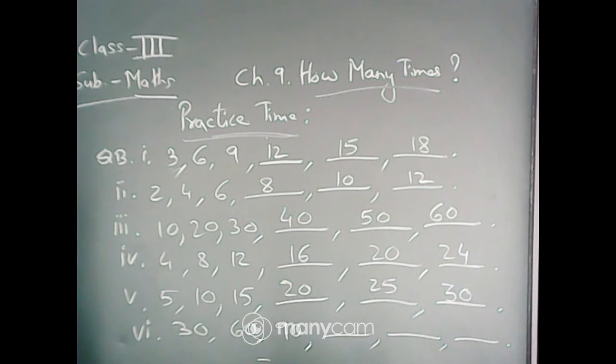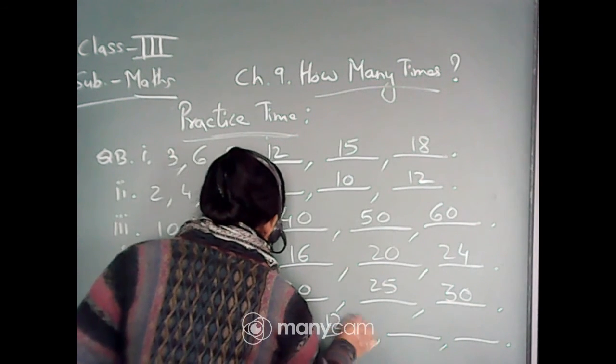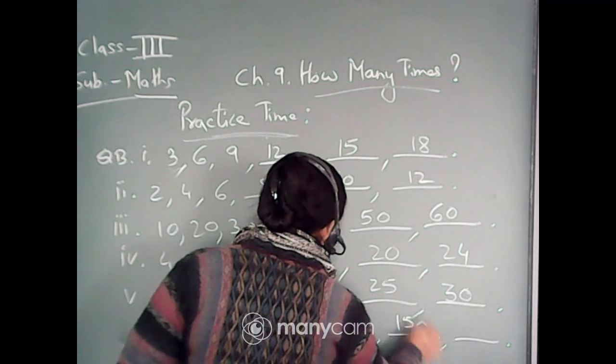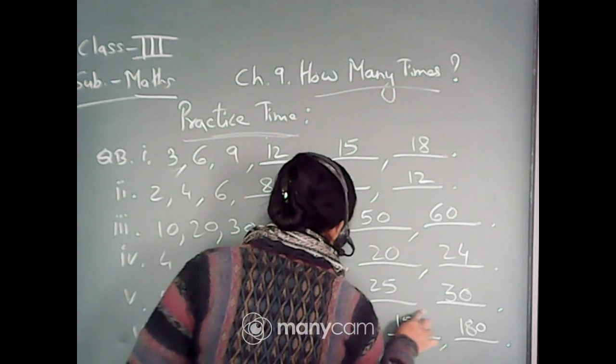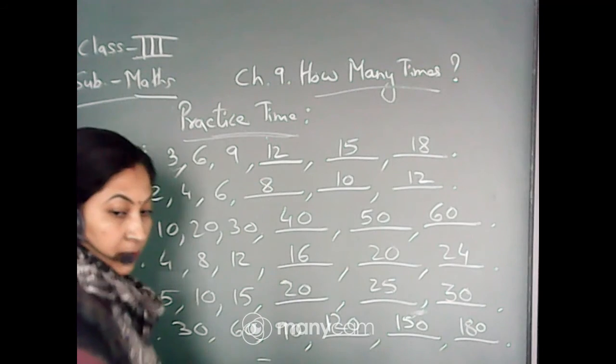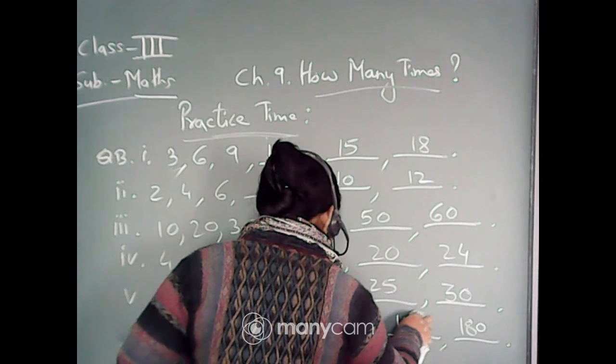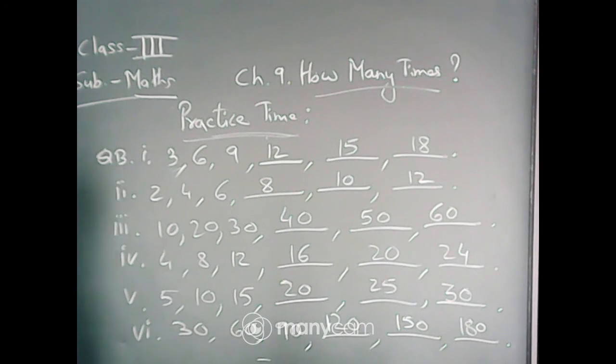Okay. The last one, 30, 60, 90. And the next one will be? Exactly, 120. And the next one? 150. And 180. Isn't it? So this is the table of 30. 30 ones are 30, 30 twos are 60, 3 3s are 90, 3 4s are 120, 3 5s are 150, and 3 6s are 180.